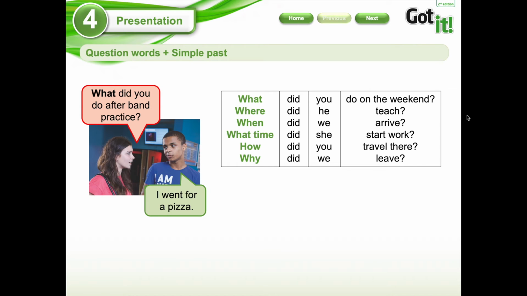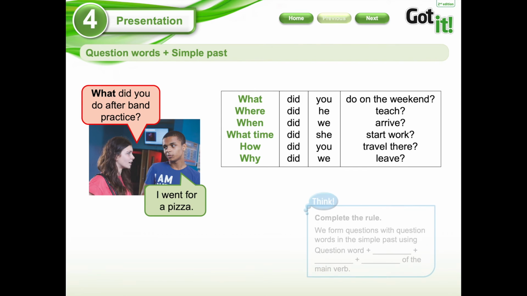Okay, now I am going to give you the translation in Spanish for each word, okay? So the word what in Spanish, it means qué. The word where in Spanish, it means dónde. When, cuándo. What time, qué hora. How, cómo. And finally, why, por qué. Remember that this why is for questions. You have another word that expresses por qué, but that is for answers, because is for answer and why is for question.